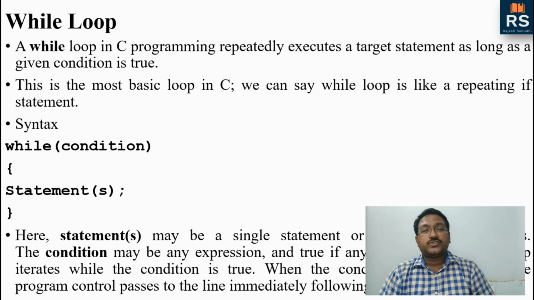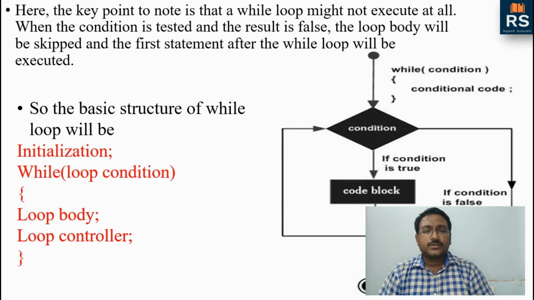This process will continue until the condition written in while is false. As long as it is true, it will be executed. So like this, the while loop works. That is why the while loop is also known as a repeated if statement.